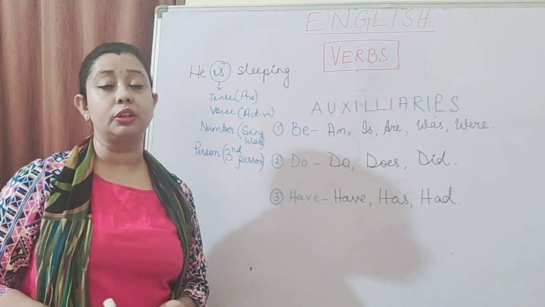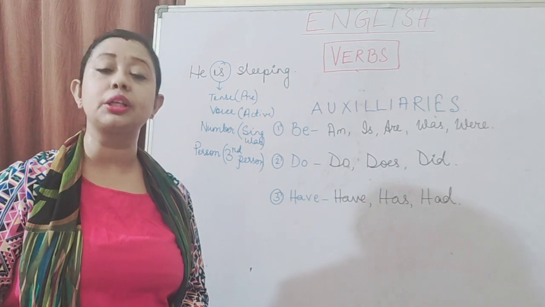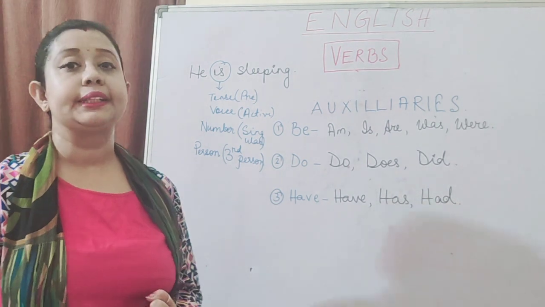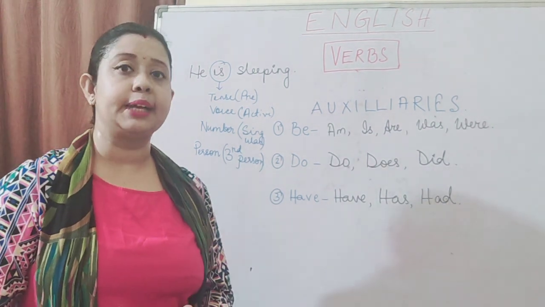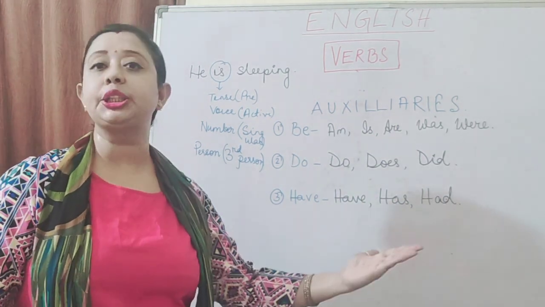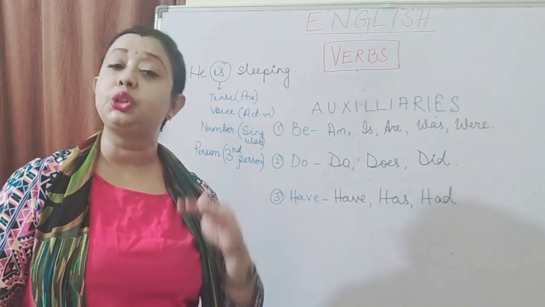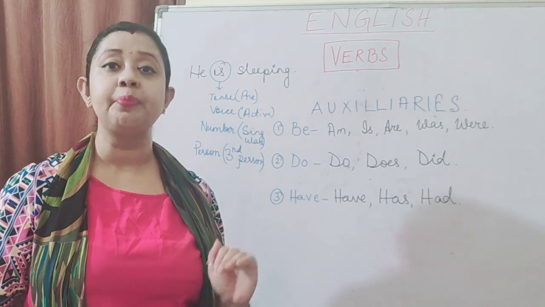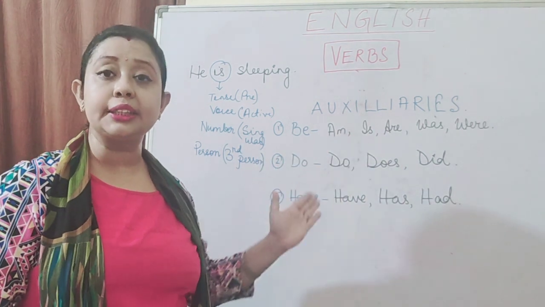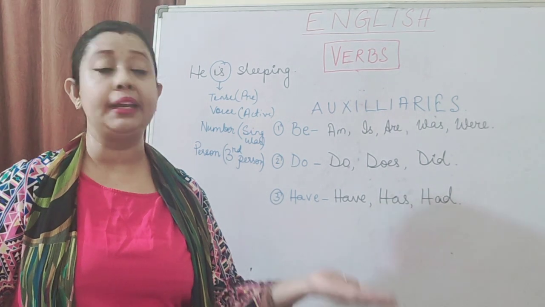Now we all know, I have already told you earlier also, that there can be no sentence without a verb. So it is a must that we should have a verb in a sentence. But all the time, it is not necessary that you will have a main verb or an action word in the sentence. At times, when your sentence does not have an action word, then the auxiliary, instead of helping the main verb, itself starts working as the main verb.